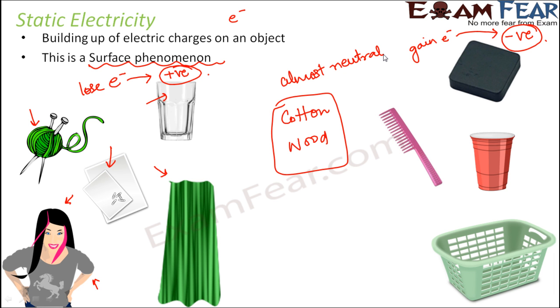Now here I would like to mention an example. Have you ever seen that if you wear cotton clothes, you never experience static electricity. But if you wear synthetic clothes, maybe silk clothes or rayon clothes, and if your skin is very dry, when you touch your cloth, you tend to get a shock, or you tend to see a spark.